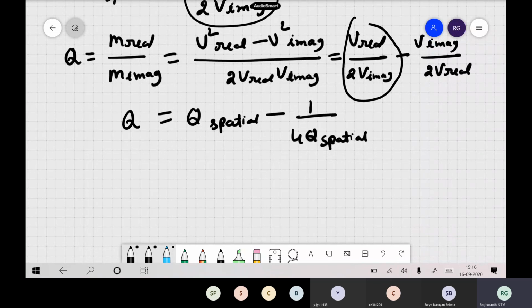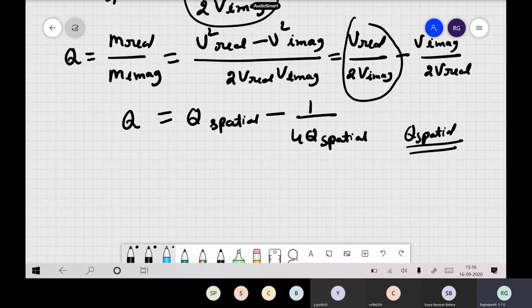You follow. Now if I compare this with the earlier expression, both of them are exactly the same. Generally, for q spatial, like in earthquakes or even for concrete, what is the q value? Q is the reciprocal of damping. For concrete, what's the damping value? In your dynamics you have studied, right? 5%.